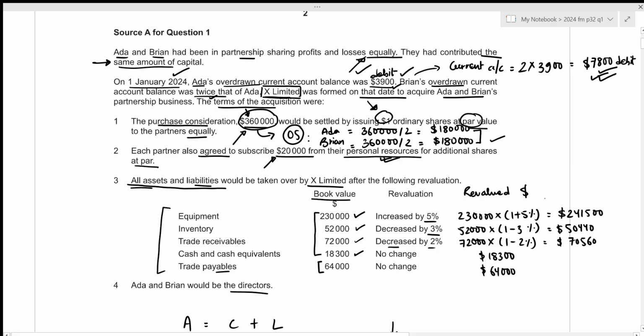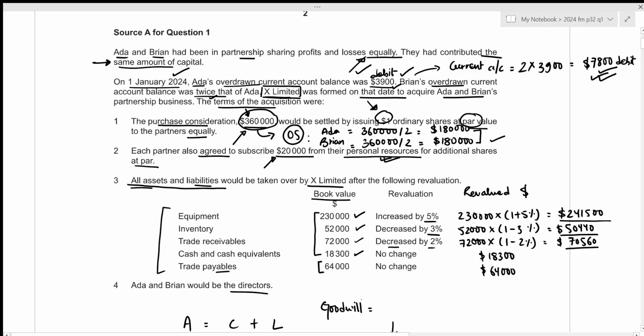We can see that the equipment was revalued. So this is the new amount to be entered within X Limited's statement of financial position. For inventory, we again enter the revalued amount. For trade receivables as well, we will enter this amount. And since this is a case of acquisition, there will also be one additional asset, which will be goodwill. Let's calculate it.